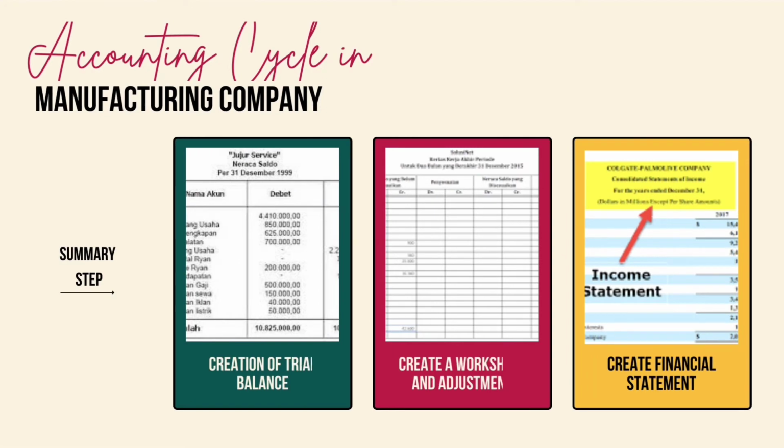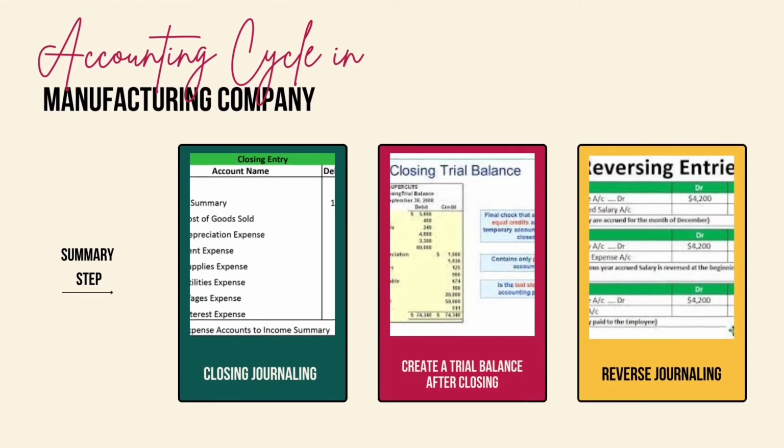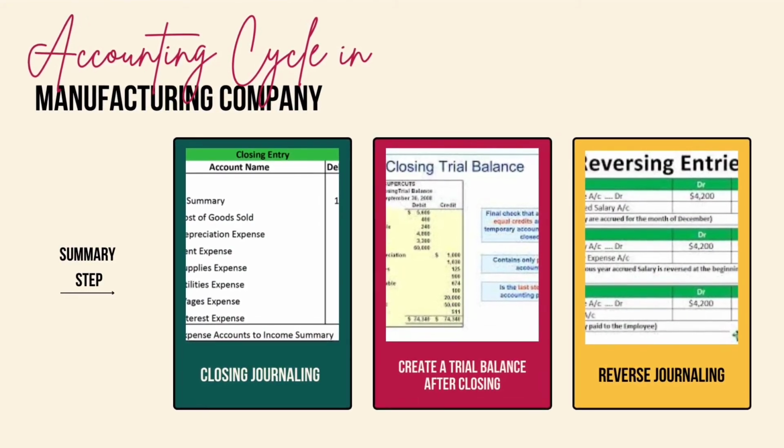The second step is summary step, or in bahasa, tahap pengikhtisaran. There is creating a trial balance, creating a worksheet and adjusting journal, creating financial statement, closing journal, creating a trial balance after closing, and then reversing journal.